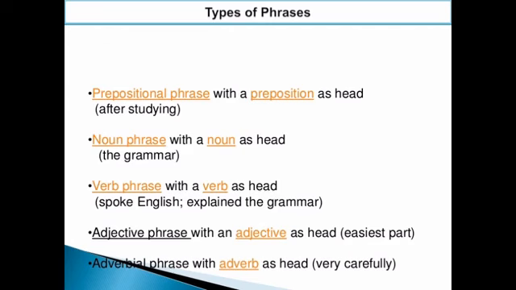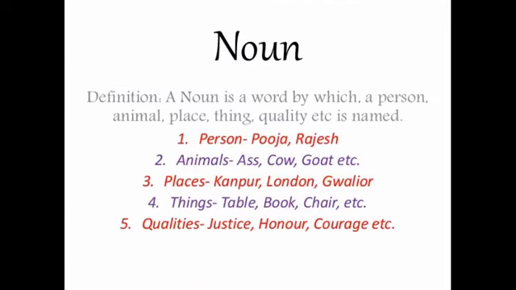Dear friends, we shall begin with the concept of noun phrase first of all. Before that, I think we need a proper clarification regarding the concept of noun. Then only will we understand what a noun phrase is. Here, the definition of noun is given. Noun is a word by which a person or an animal, a place, thing, quality, etc. is named.